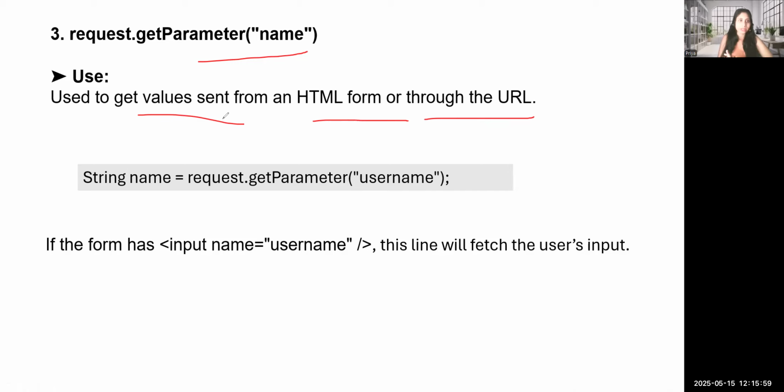Then this time we have to use getParameter. Basically, it returns a string, and the name is called with request.getParameter, which we insert with, for example, username. It gets the value sent from the HTML form or through the URL. If the form has an input named username, this line will fetch the user input. Let's move to the next slide.